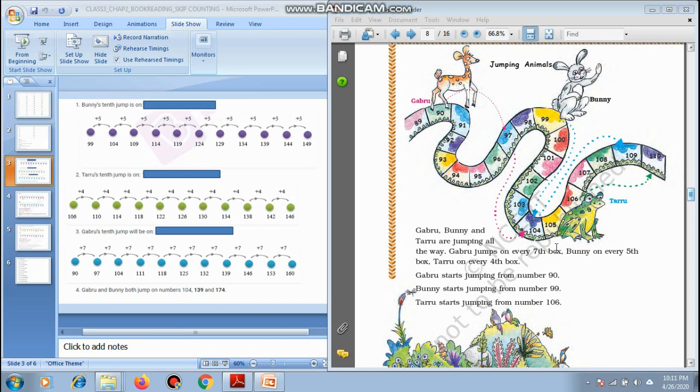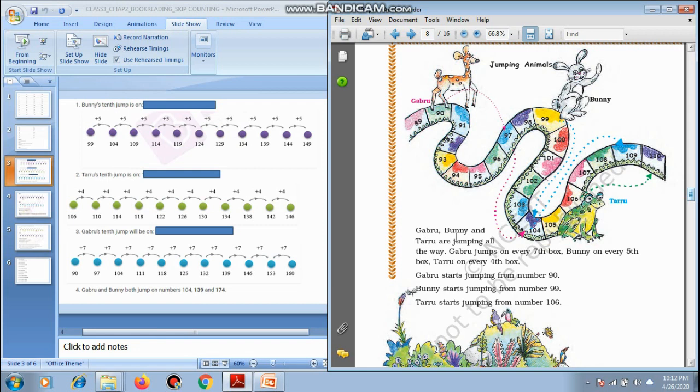Now, this is a story of these friends, the jumping animals. A deer or a bunny or a frog are animals who hop and move forward. So, Gabru the deer, Bunny the rabbit, and Taru the frog, they all are jumping now, and they have a number snake with them.